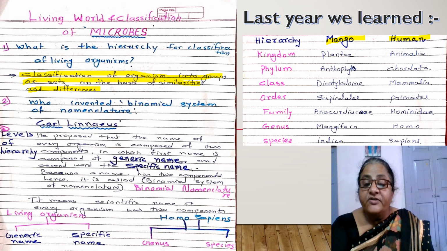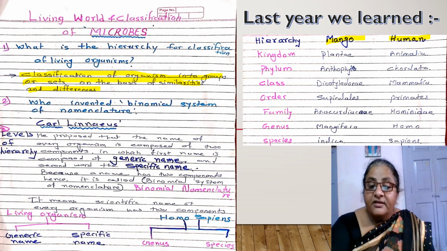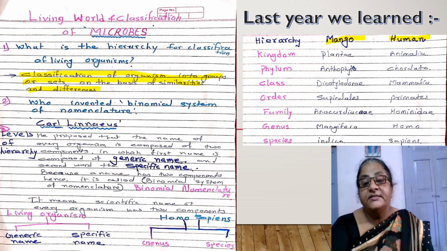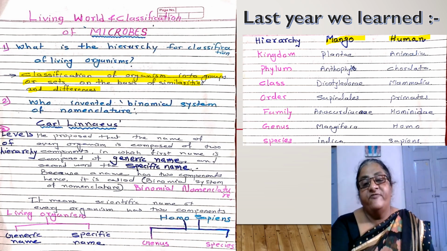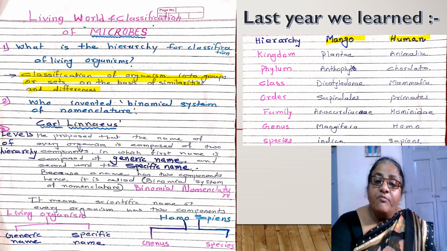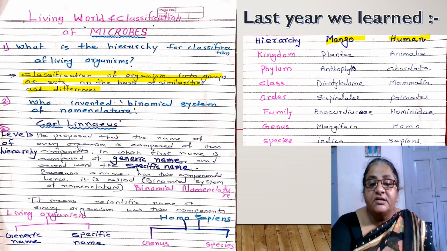But they have differences on the basis of their fragrance, their color, their appearance, their shape. What are the similarities? They belong to the same family and the same genus. The seed of every mango, when we break it open, opens into two equal parts. That is dicotyledony. All these have the same class, same order, same family, but the species are different.